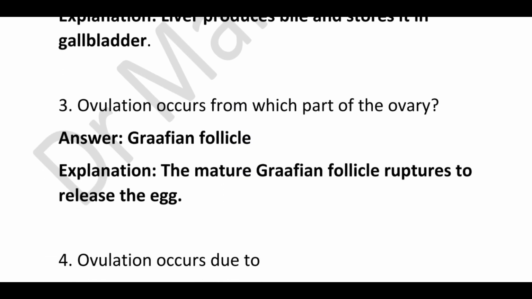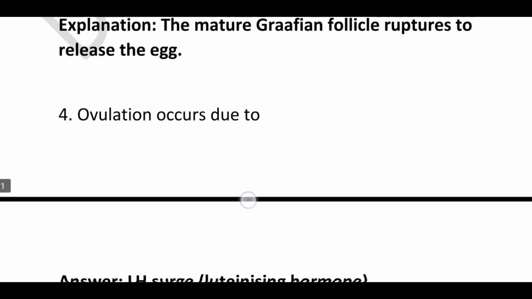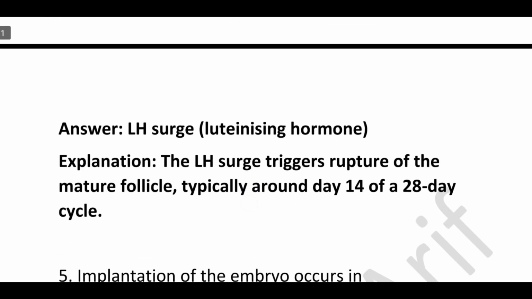Ovulation occurs from which part of the ovary? Correct answer is Graafian follicle, because mature Graafian follicle ruptures to release the egg. Ovulation occurs due to? Correct answer is luteinizing hormone, because the luteinizing hormone surge triggers rupture of the mature follicle, typically around day 14 of a 28-day cycle.